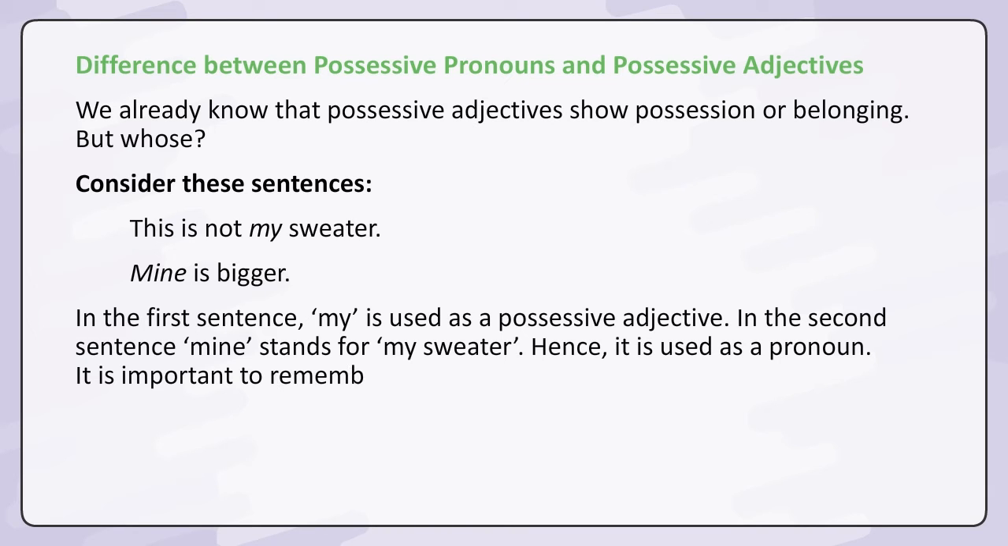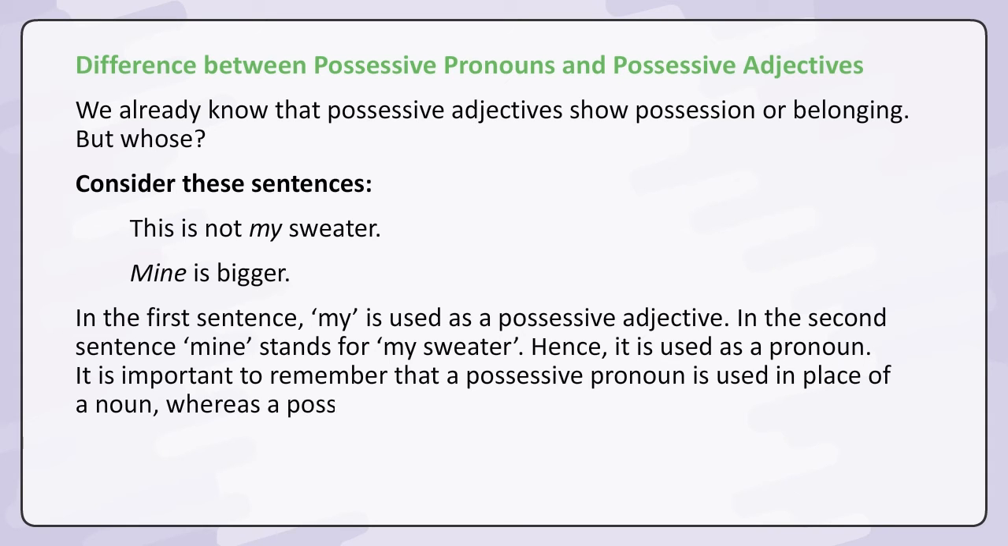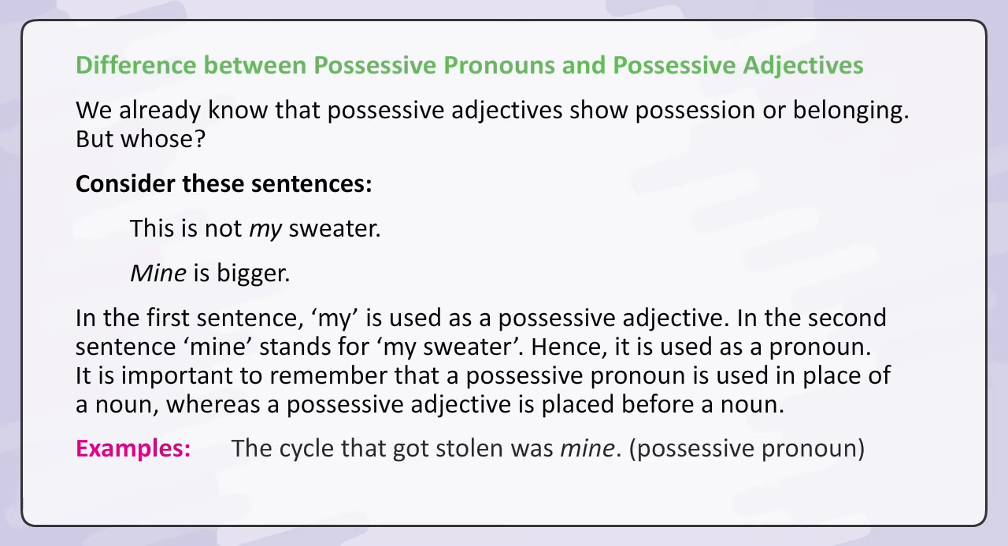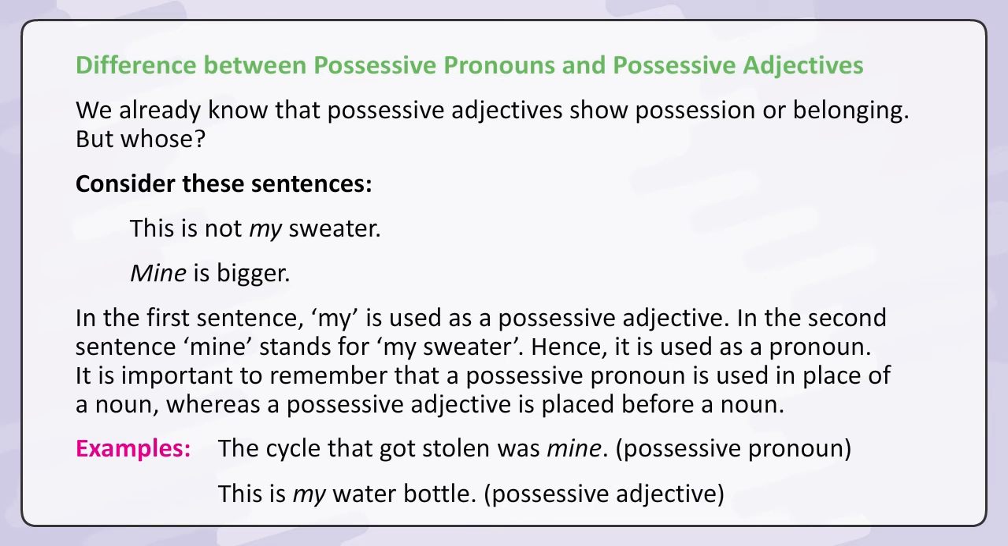It is important to remember that a possessive pronoun is used in place of a noun, whereas a possessive adjective is placed before a noun. Examples: the cycle that got stolen was mine. Possessive pronoun. This is my water bottle.